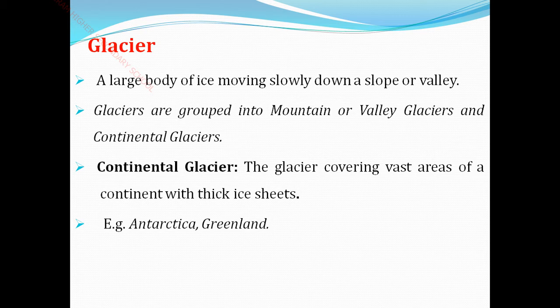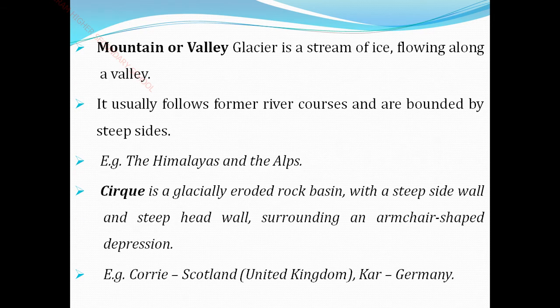Okay, let us see the valley glaciers. What do valley glaciers mean? It is named a mountain glacier too. It is a stream of ice. It seems like a stream of ice flowing along a valley. The stream of ice flows in a valley like ice itself.